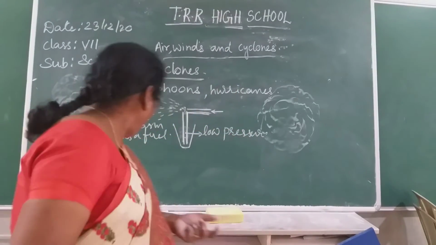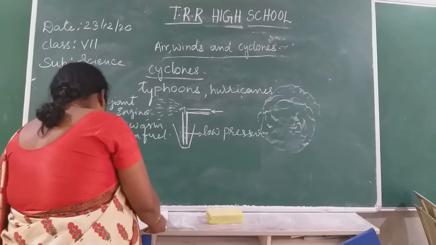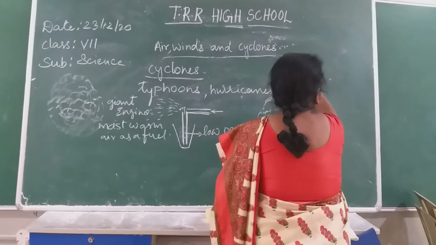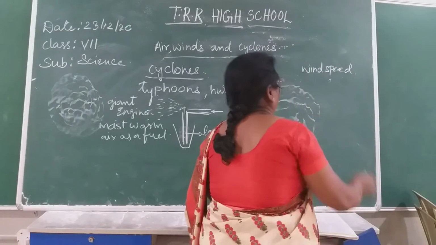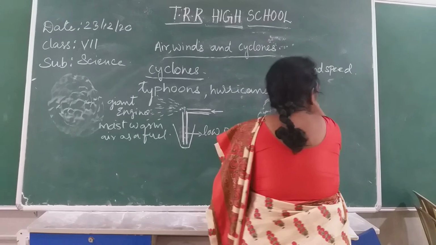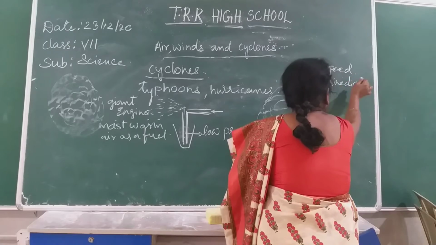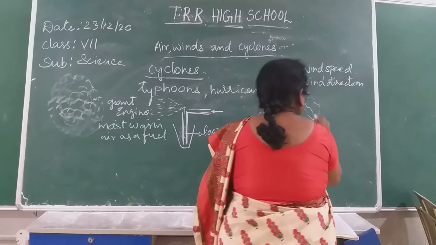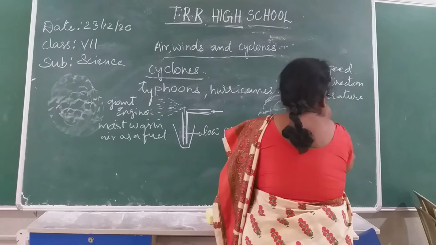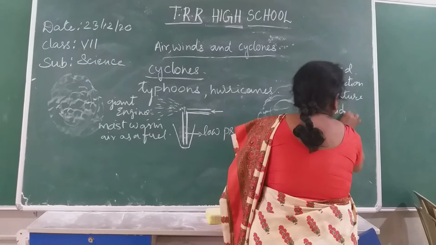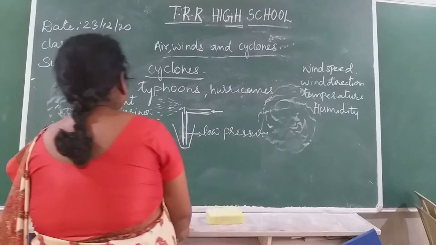So, cyclones. What are the factors which contribute to cyclones? Wind speed, wind direction, temperature, humidity. What is humidity? Water vapor present in the air is called humidity. The presence of water vapor in air is called humidity.